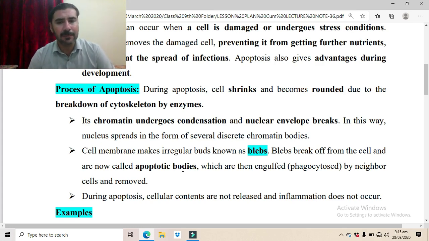Those small blebs are rounded masses which contain the various cell contents, the chromatin material, as well as the broken organelle parts. Those blebs bud off from the cell, and now these budded bodies are known as apoptotic bodies.